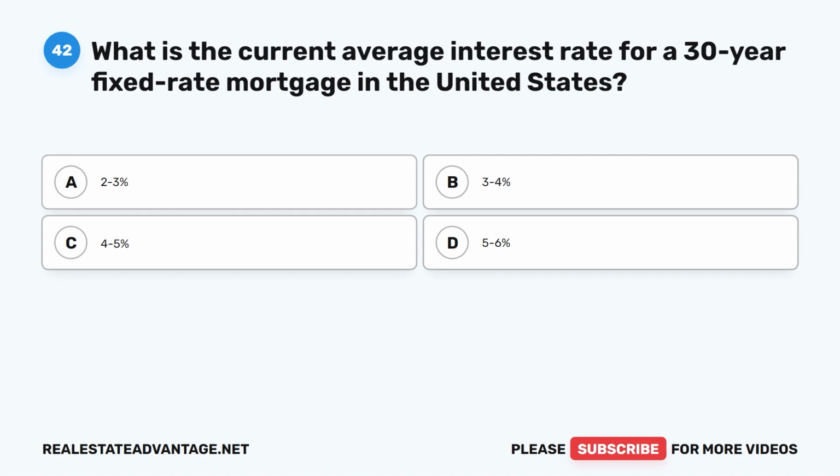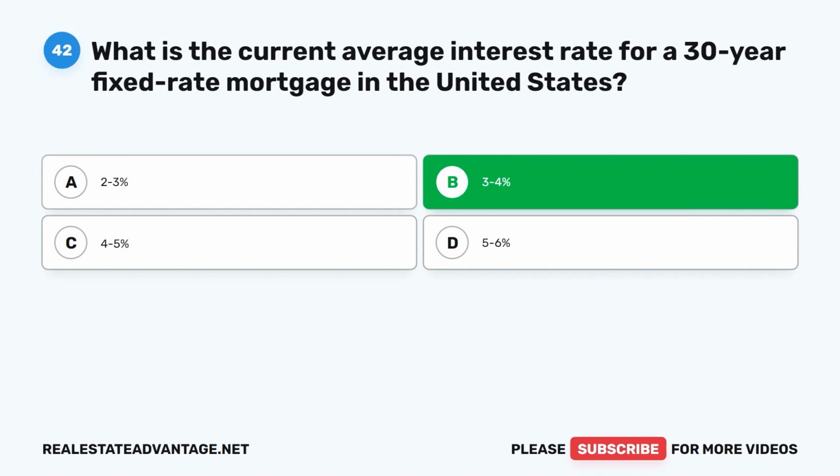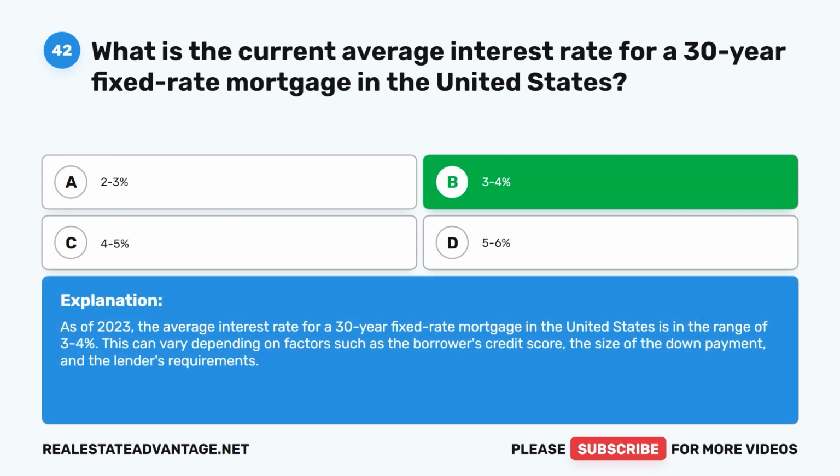A. 2 to 3%. B. 3 to 4%. C. 4 to 5%. D. 5 to 6%. The correct answer is B. 3 to 4%. As of 2023, the average interest rate for a 30-year fixed-rate mortgage in the United States is in the range of 3 to 4%. This can vary depending on factors such as the borrower's credit score, the size of the down payment, and the